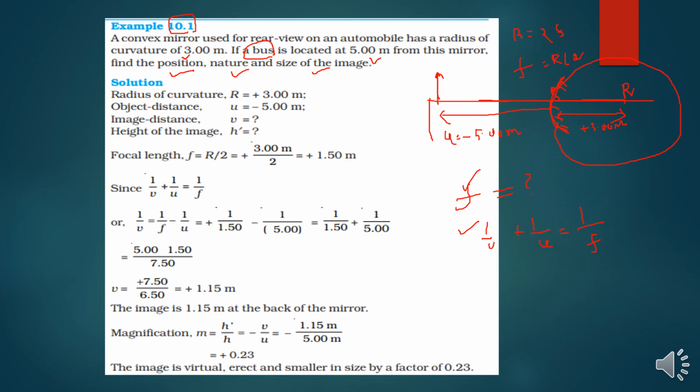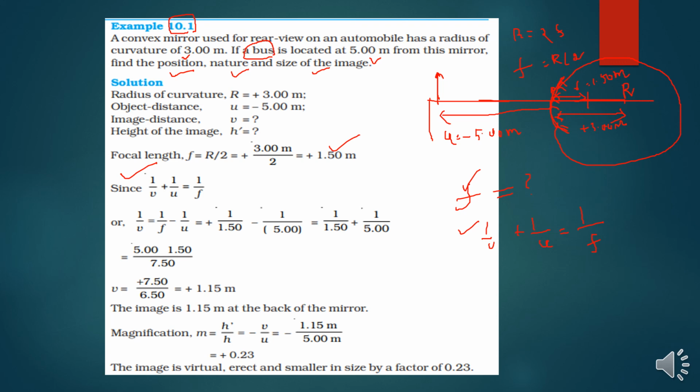So r they have already given, which is 3 meter, so f is 3 meter by 2. You can get the focal length, that is 1.50 meter. That means half of the radius. The focal length is nothing but the half of the radius from the mirror. So f is equal to 1.50 meter, right?